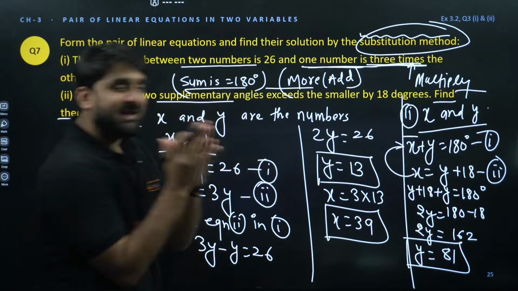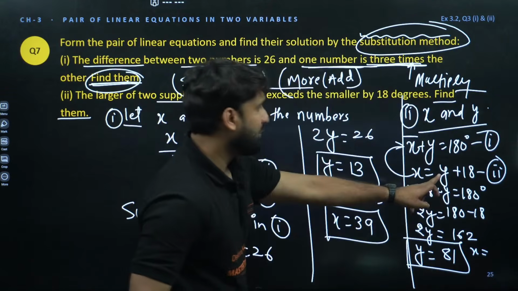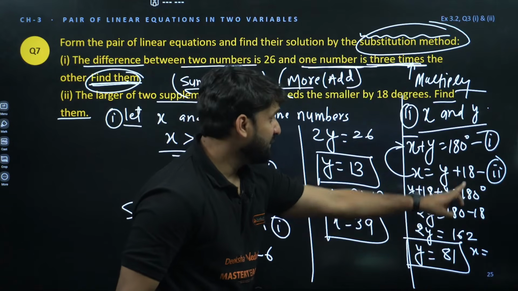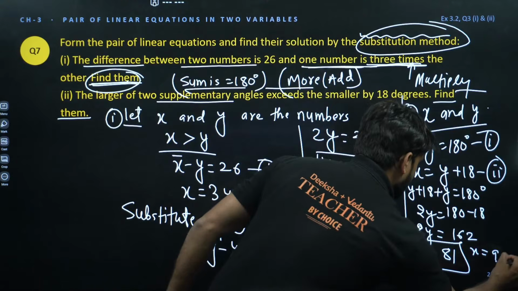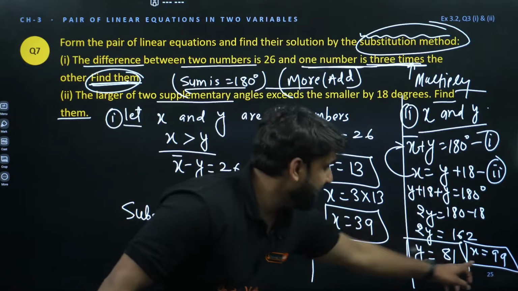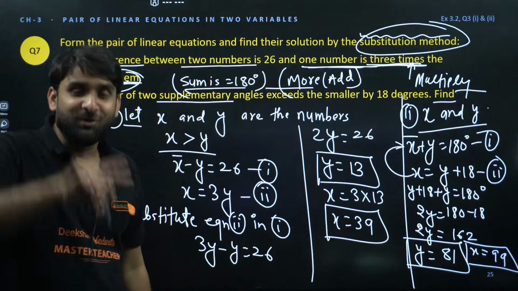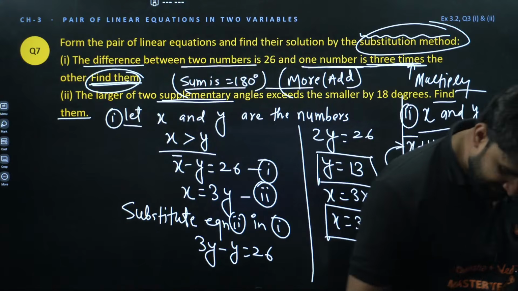And once y is 81, what will be x? We can put here. So x will be y plus 18, and this is 81. So 81 plus 18, which is equal to 99. Wow. X is 99 and y is 81. If you add both, the answer will be equal to 180 degree, because this is supplementary. Clear, everyone? Nice teaching. Thank you so much.